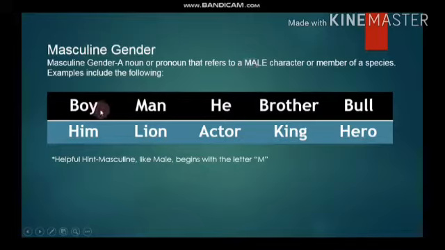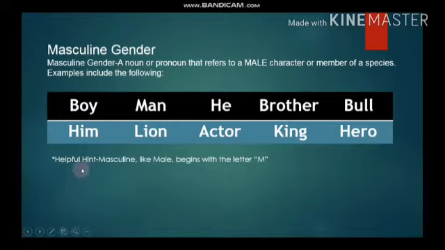Like here you can see some examples. Boy. So why is boy a masculine gender? Because it refers to a male character, the early age of a man, of a male person you can say. Or man, or he is a pronoun here, but it is referring to a male person, so we can say that it is a masculine gender. Our brother, bull, ham, lion, actor, king, hero. All these words refer to a male character, and that's why they will be called masculine gender.